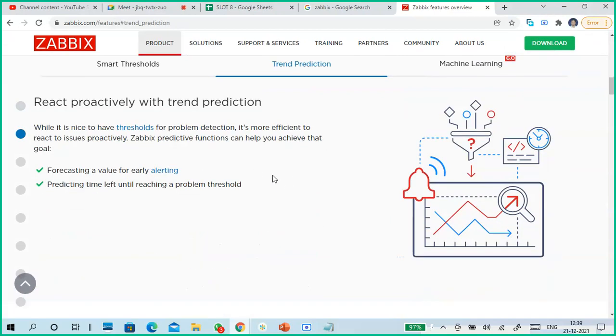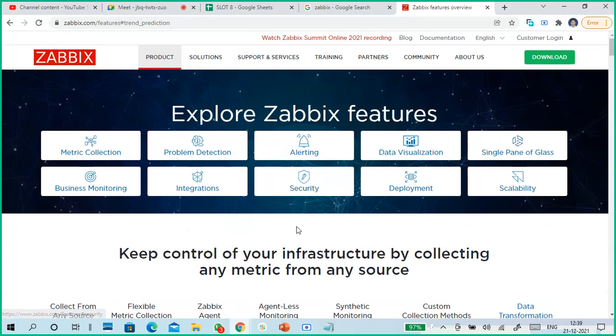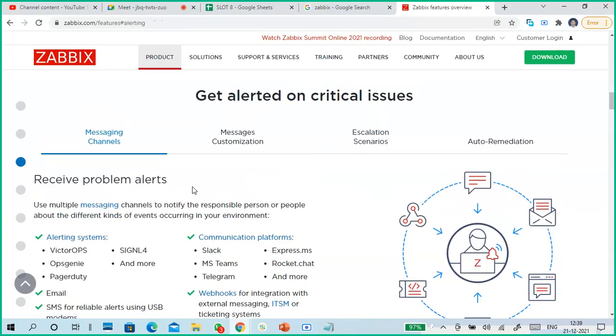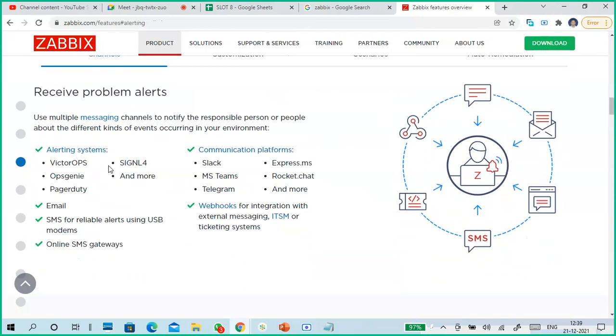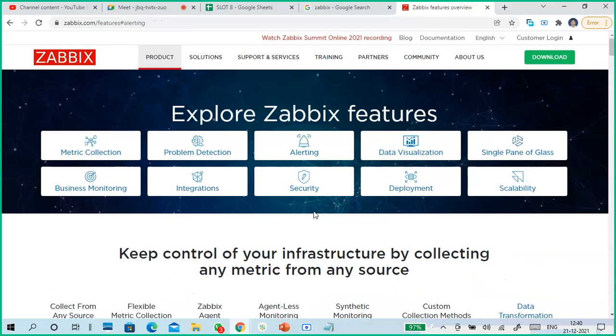The only thing is, by just looking at it you don't understand. Just read it once, you'll understand. So this is the alerting messaging system. What are the alerting systems we use? Even if you don't understand, read it, because you know the creativity of advertisements, right?